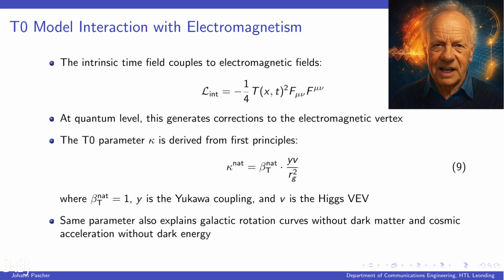In our model, the intrinsic time field couples to electromagnetic fields, as shown in the interaction Lagrangian. At the quantum level, this generates corrections to the electromagnetic vertex. The T0 parameter kappa is derived from first principles and not adjusted. It depends on the beta T constant, the Yukawa coupling, and the Higgs vacuum expectation value. Remarkably, this same parameter also explains galactic rotation curves without dark matter and cosmic acceleration without dark energy.